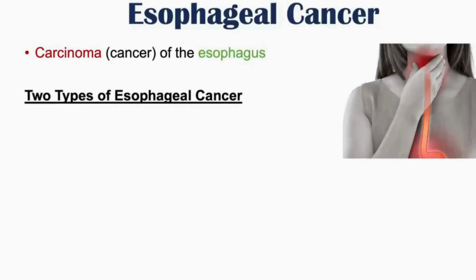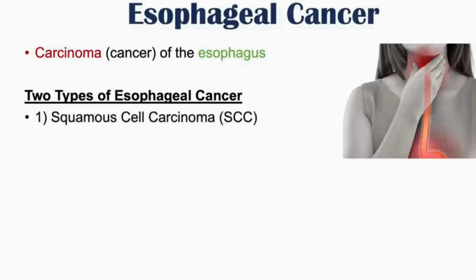Now, there are actually two main types of esophageal cancer. There is another type of cancer of the esophagus, but it is more rare, and we're not going to talk about that in this lesson, but these are the two main types. One is known as squamous cell carcinoma, and the other one is adenocarcinoma. So these are the two types of esophageal cancers.